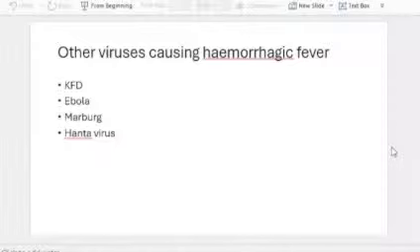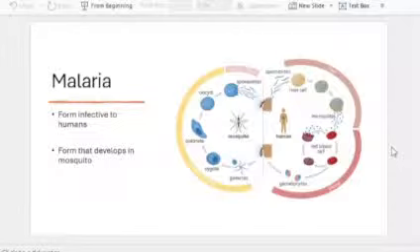Moving on to the malarial parasite. In parasitology, most often, if you remember the life cycle of a parasite, it's very easy to answer the questions on that parasite. So here you can see the important points that you have to remember: which form infects human beings. As you can see, the Anopheles mosquito is introducing sporozoites into human beings. So the infective form to human beings is the sporozoite. And what is the form that develops in the mosquito?